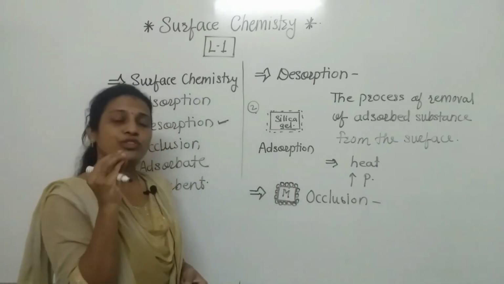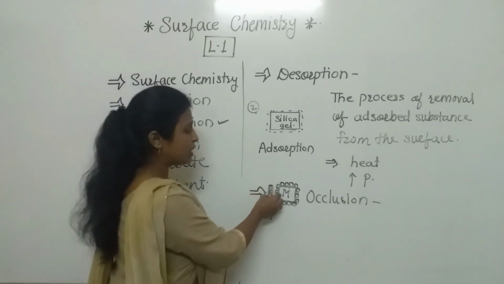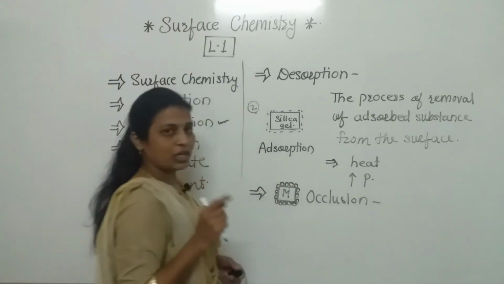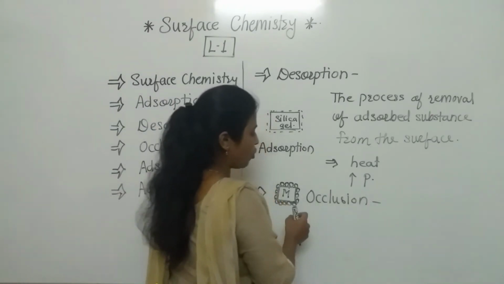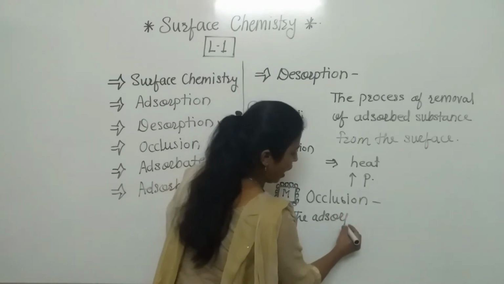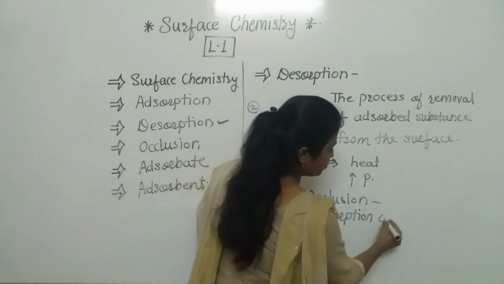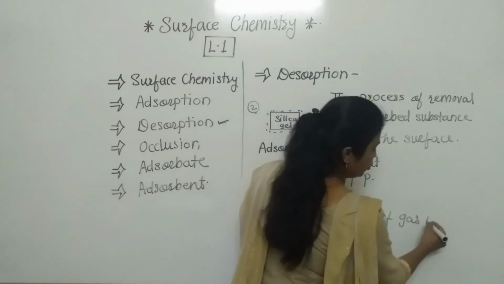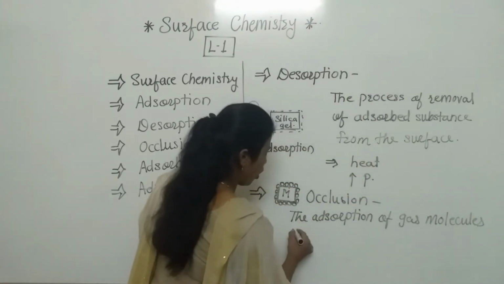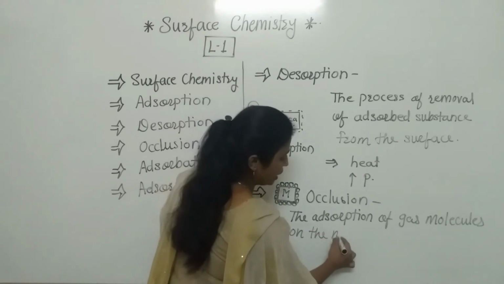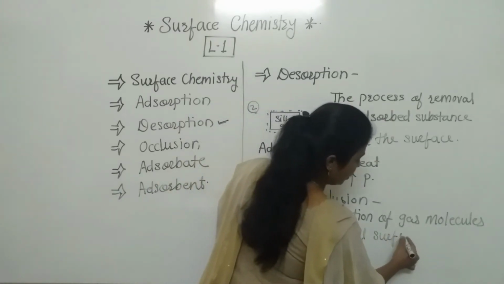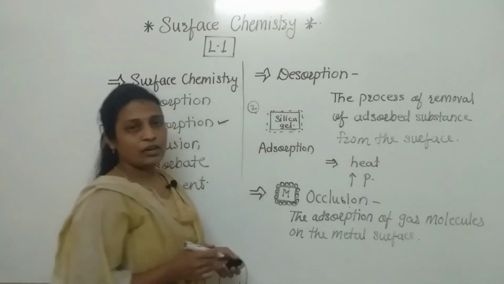When adsorption of gas molecules on the metal surface is there, then it is called occlusion. Clear to everyone? What is meant by occlusion? The adsorption of gas molecules on the metal surface is called occlusion.